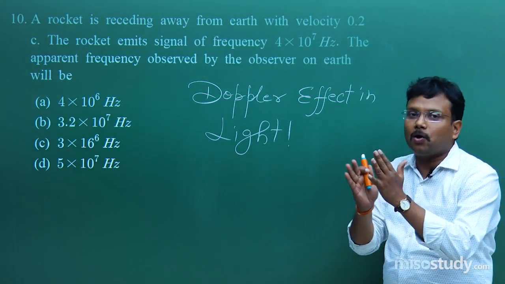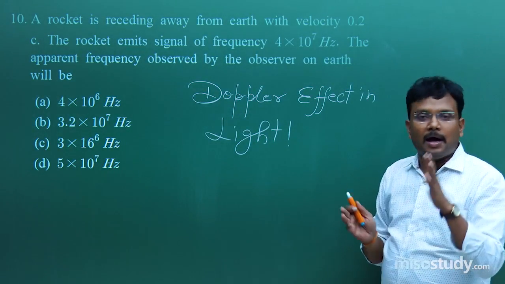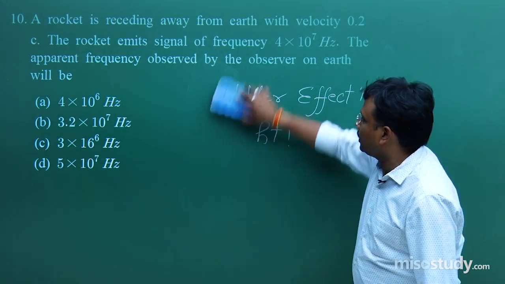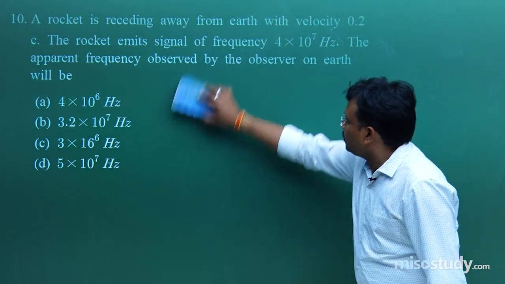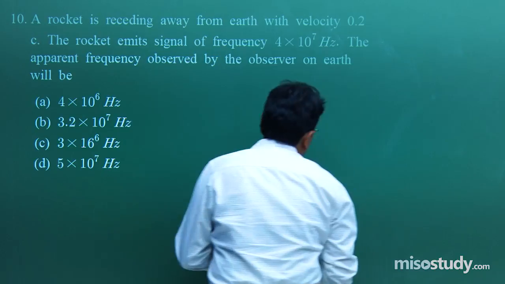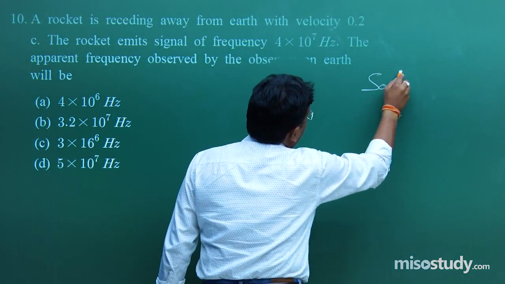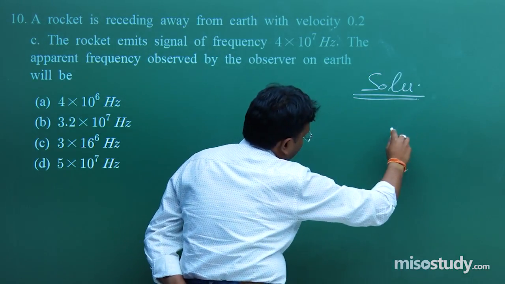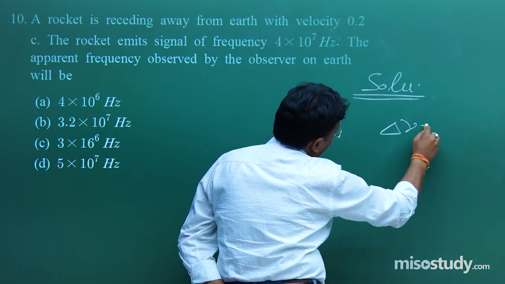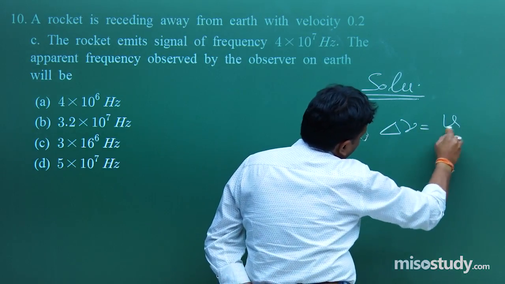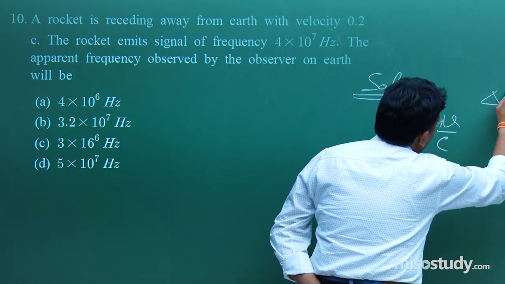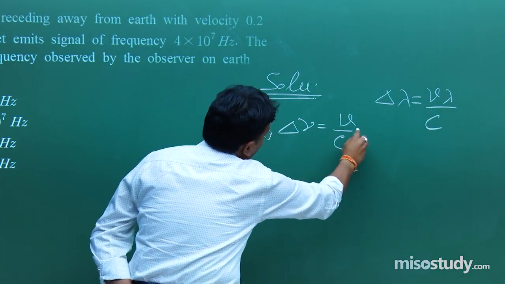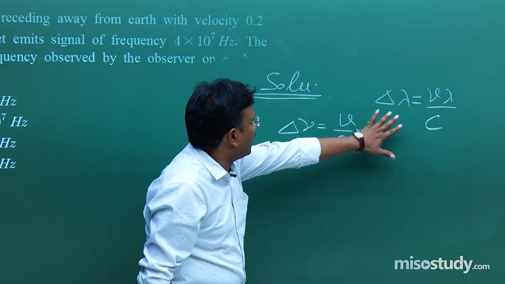Fine. So here the only important thing is separation or coming closer between source and observer. Accordingly, just one formula and the calculation. So let me mention that formula, that is delta lambda is equal to V lambda upon C. Fine. And what is that solution? That solution is delta nu upon nu is equal to V by C. Or you can write delta lambda is equal to V lambda upon C. So similarly, you have to mention nu over here. Now two formulae are in front of you.